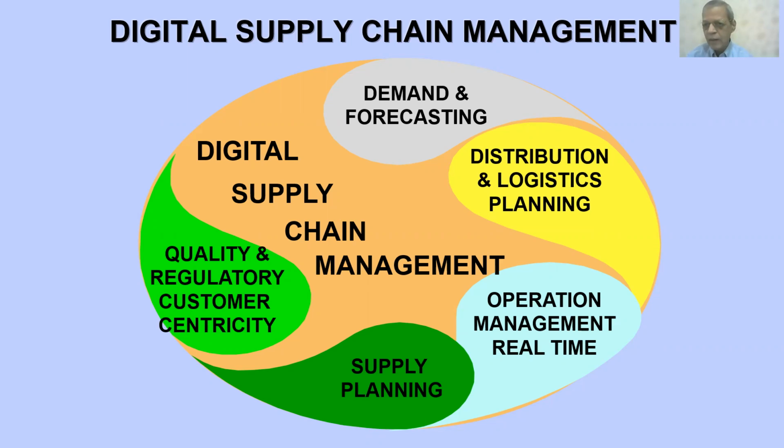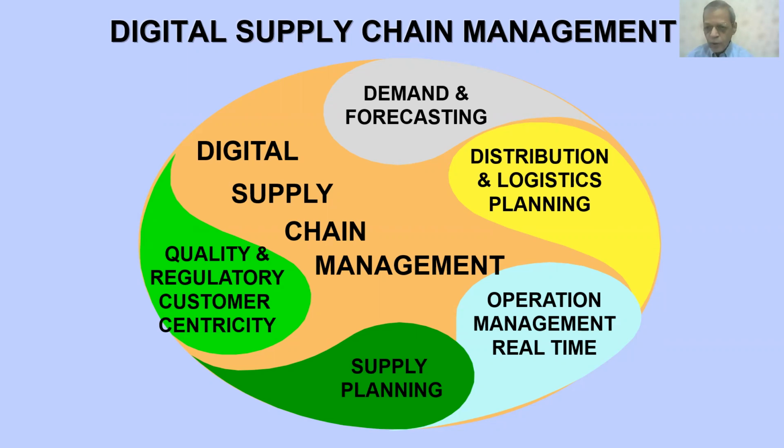Based on the market requirement, you look at your lead times to manufacture the product, the lead time required to procure the material, the lead times required to manufacture, test, and pack the product, and then deliver it to depots, stockists, and all. So this is what is in operation management.